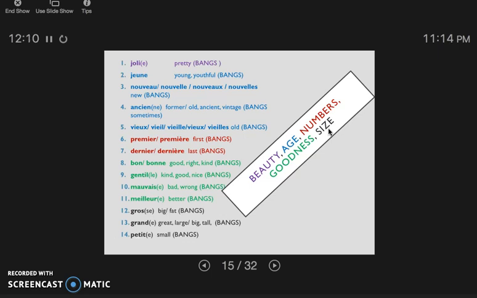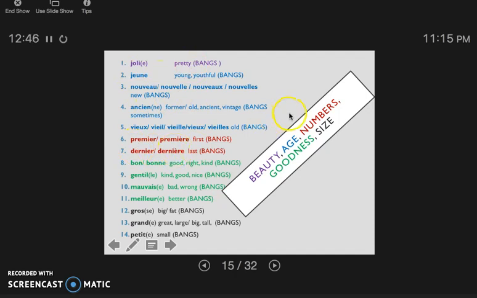So in general, in French classes, this is the list that we remember. Jolie and beau and belle have to do with beauty, so they are placed before. Things that have to do with age, like jeune, nouveau, ancien, vieux, they can go before the noun. But I have to tell you, not every adjective that has to do with beauty or age will go before the noun, just the ones on this list.